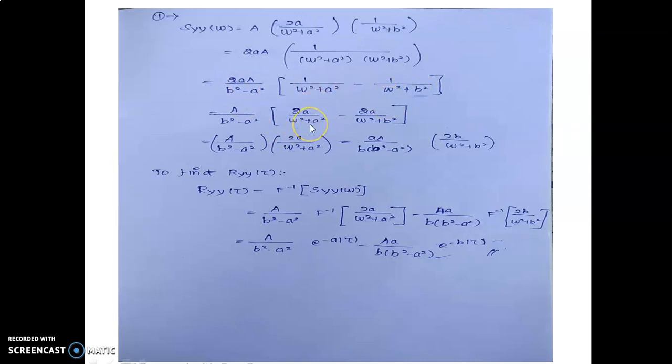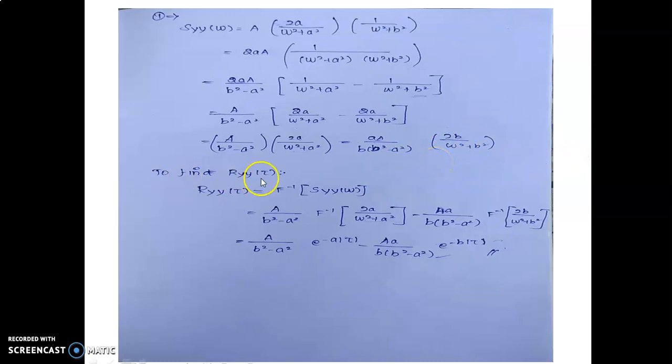This 2a is multiplied inside. So 2a divided by, this denominator is split in this form using the previous result, divided by omega square plus a square minus 2a divided by omega square plus b square, equal to a divided by b square minus a square into 2a divided by omega square plus a square, minus a divided by b into b square minus a square into 2b divided by omega square plus b square.